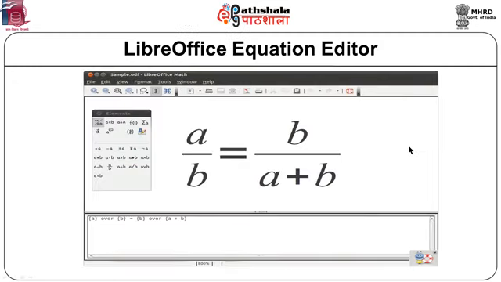Moving ahead, this is an example of the equation editor. If we want to type an equation, we can use words like A over B is equal to B over A plus B. When we type like this, we get an equation, or we can use the graphical tool to create equations. These equations can be copied into the Writer software, or this equation editor can be an integral part of the LibreOffice Writer package. Let us move ahead.